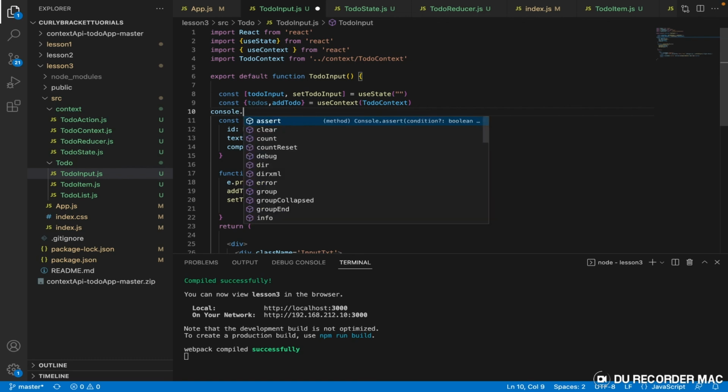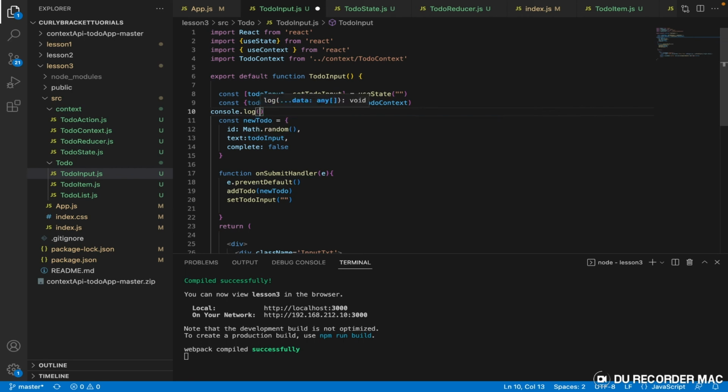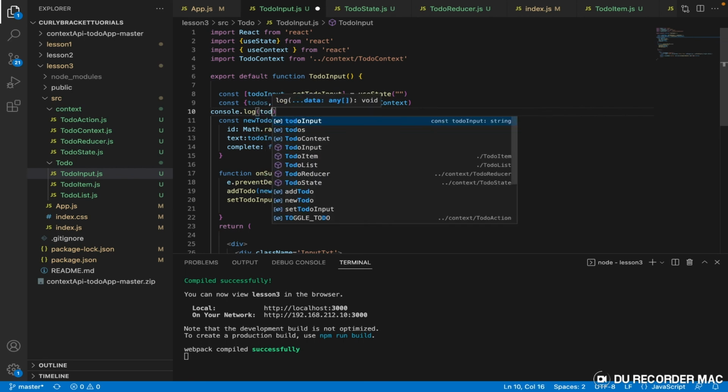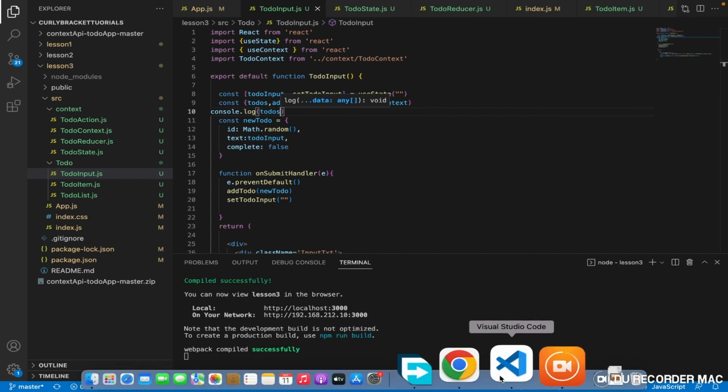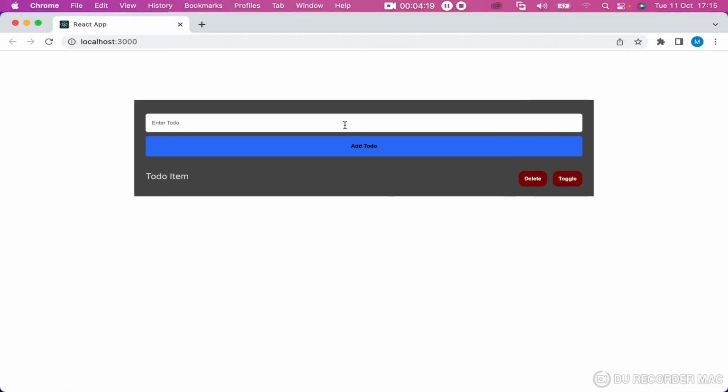Let's console log todos and check this out. Let me enter another one: I need to fix the bug in my code by 10 a.m. All right, let's check this.